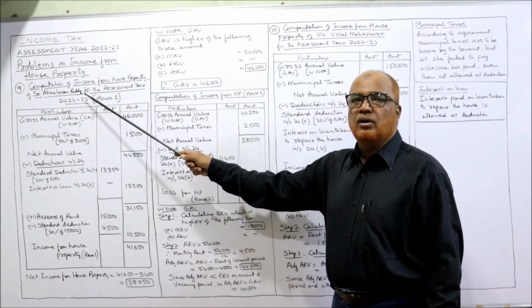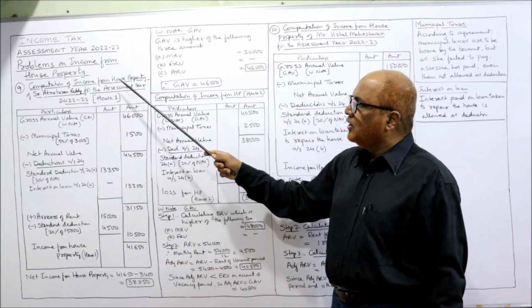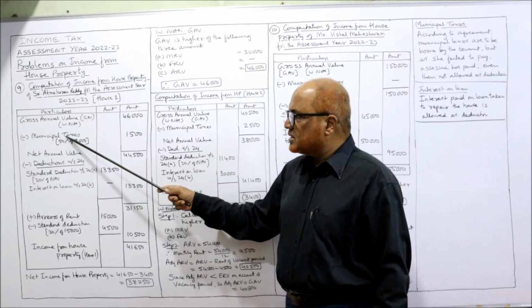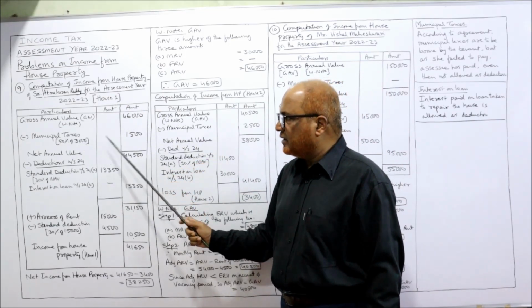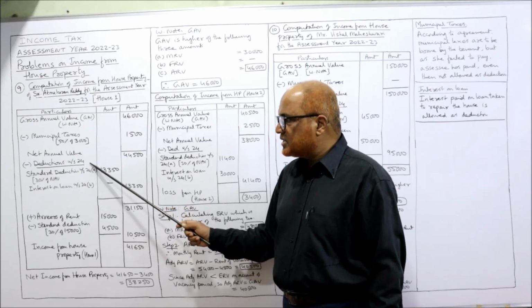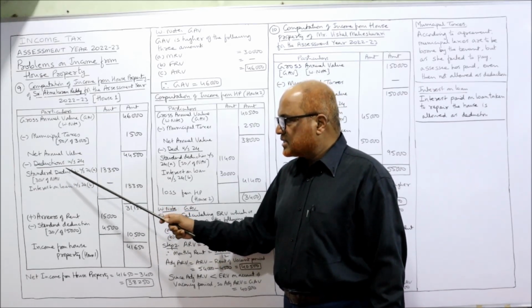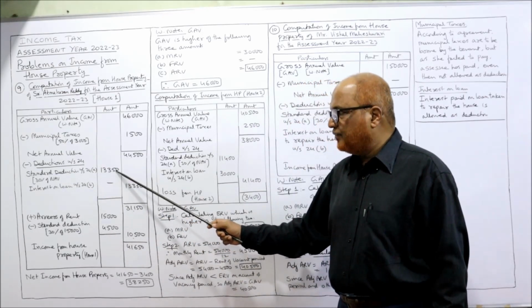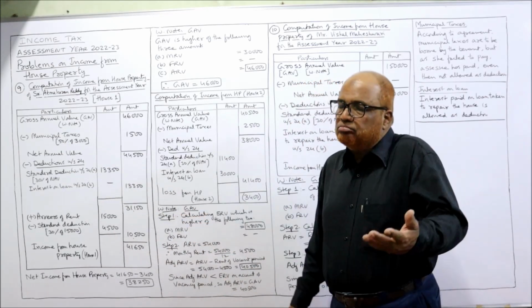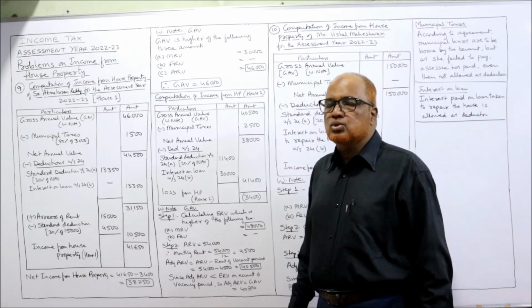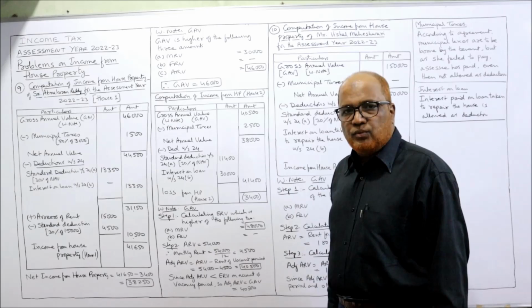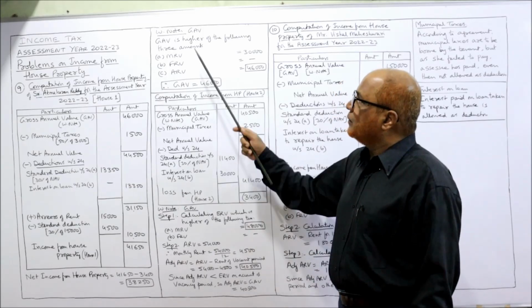Computation of income from house property of Sri Atmakaran Reddy for the assessment year. House number 1. GAV minus municipal taxes, 50% of 3,000, 1,500. NAV. Deductions under section 24: standard deduction under section 24(a), 30% of NAV, 13,350. Interest on loan: there is no loan on the first house, so no interest, dash. Then we'll get 31,250. First, in the working note, we'll find out.